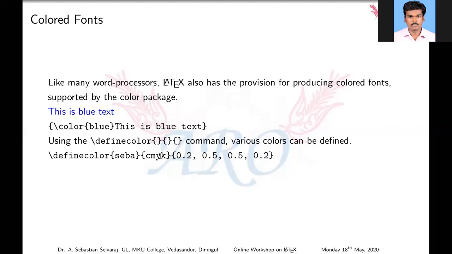Next, CMYK. What are the colors you are going to use? First one is cyan, then magenta, yellow. K means black in LaTeX. I am taking 0.2 of cyan, 0.5 of magenta, 0.5 of yellow, and 0.2 of black. With this combination, I am creating one color. That color is called Seba.